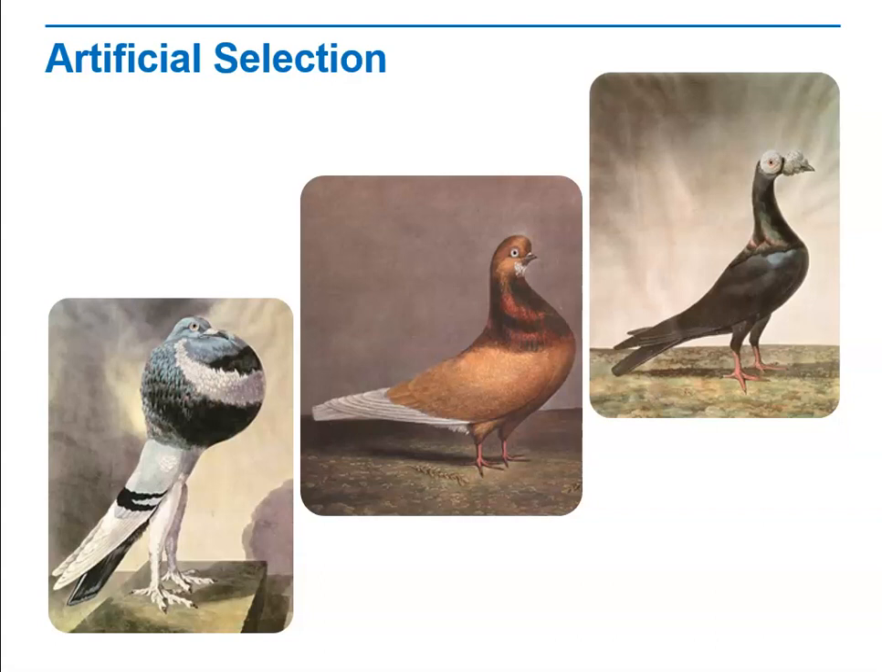Farmers used this variation to their advantage. They would select for breeding only trees that produced the largest fruit, or cows that produced the most milk. Over time, this selective breeding, which Darwin called artificial selection, would produce trees with even bigger fruit and cows that gave even more milk. In artificial selection, nature provides the inherited variations, and humans select those variants they find useful.